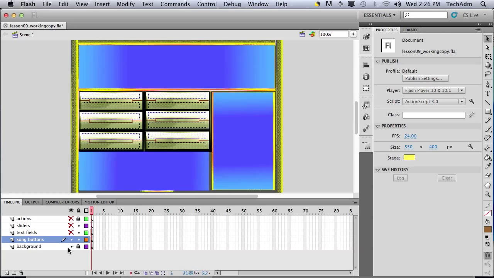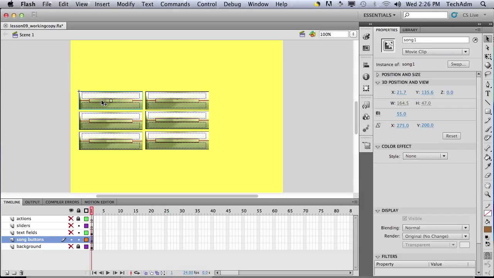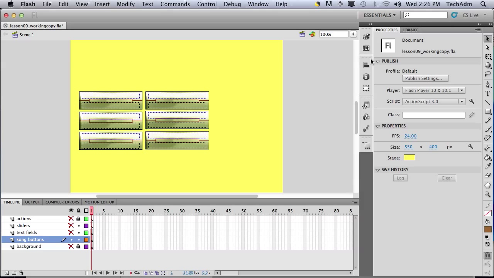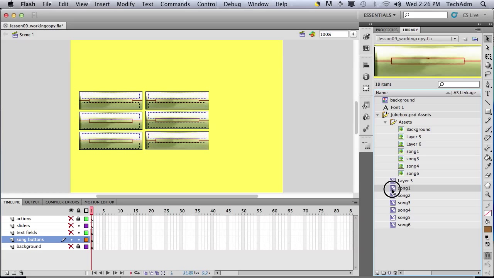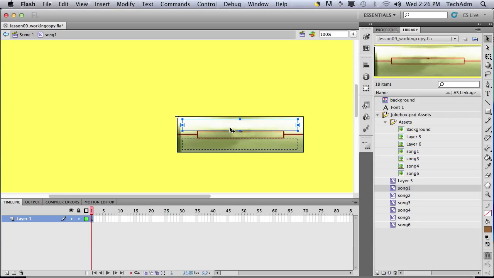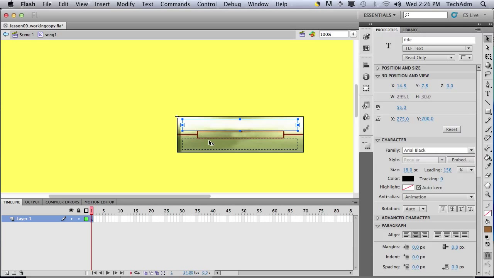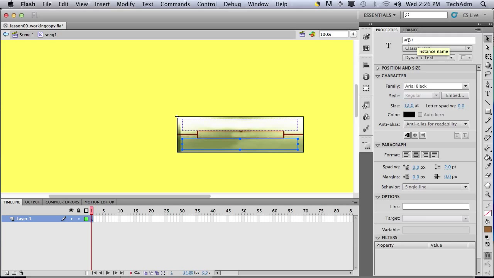We next have the song buttons. So these are different song buttons. Notice over here the different names: song 1, song 2, song 3, song 4, song 5, song 6. If we look at one of these song items, I'm going to double click it. Notice inside these song buttons there's a text field that says title, and underneath there is artist, which is the artist name.